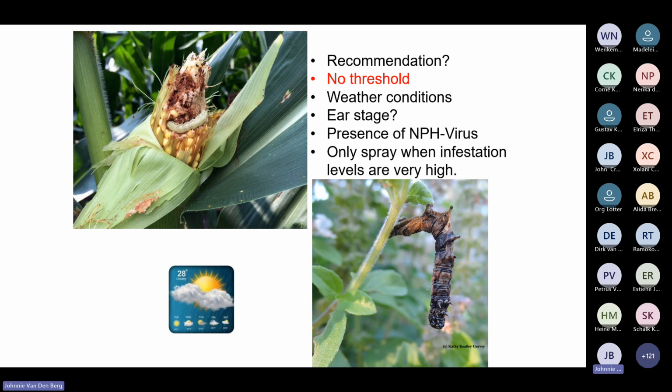So what we say in terms of an IPM recommendation to farmers who inquire whether they should control or not, is: if the humidity is high, the temperatures are high, and it looks like rain, and if you see 2 or 3 dead larvae in a field, we know that when humidity increases drastically, especially if there's a rainy period coming, the virus will spread like wildfire, and it will dissipate the whole population within 2